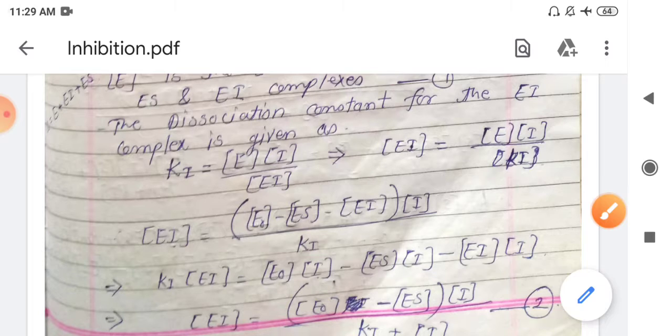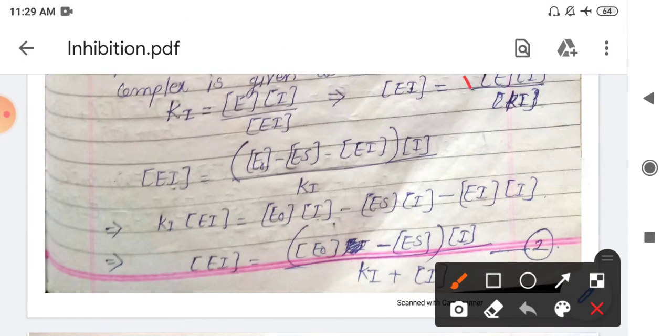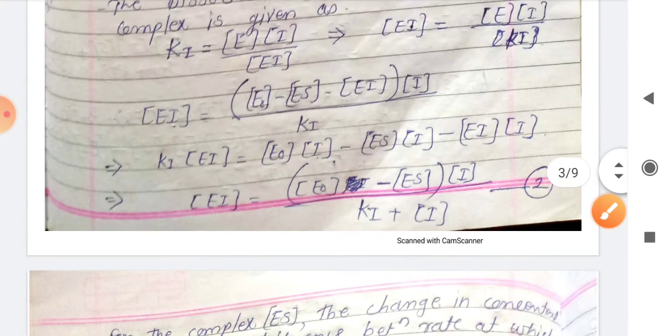The value of the free enzyme is not obtainable directly, so we substitute the other values for E, that is E0 minus ES minus EI, multiplied by I, divided by KI. Here we use some simplification steps.